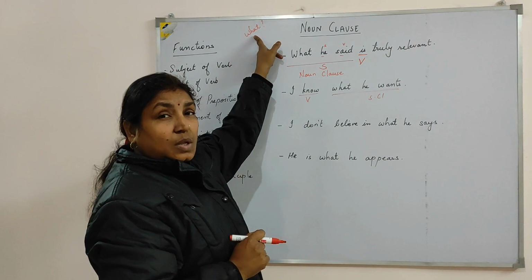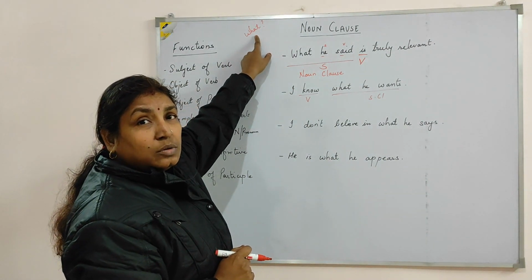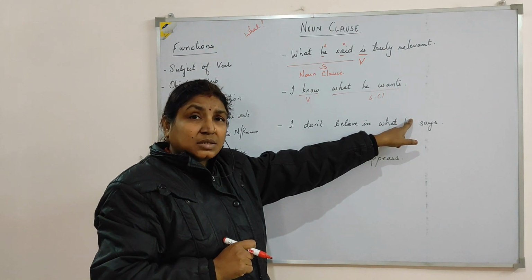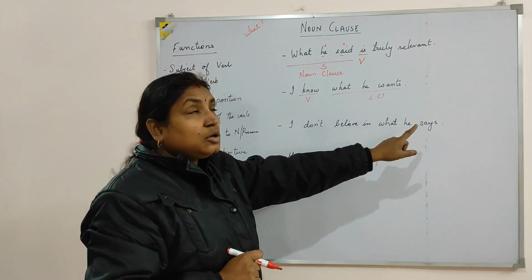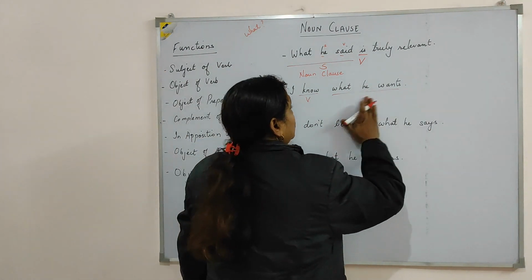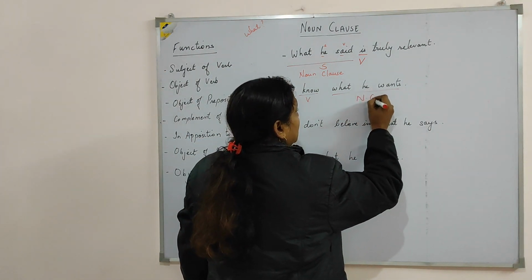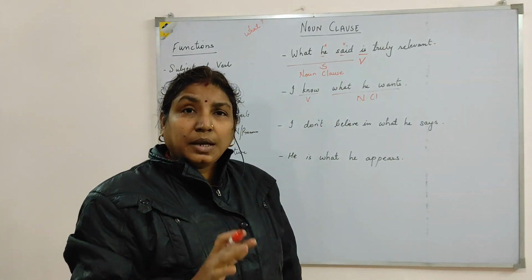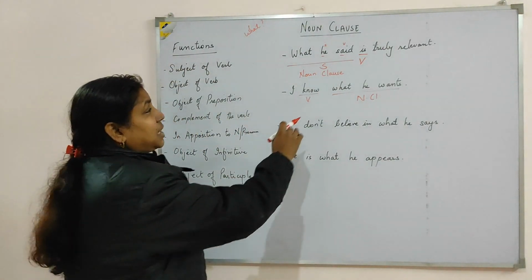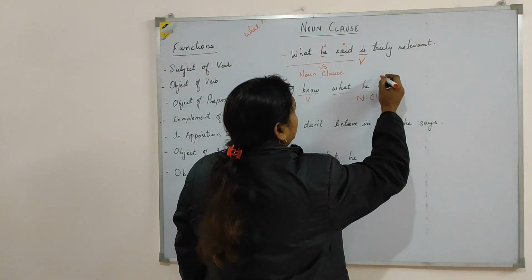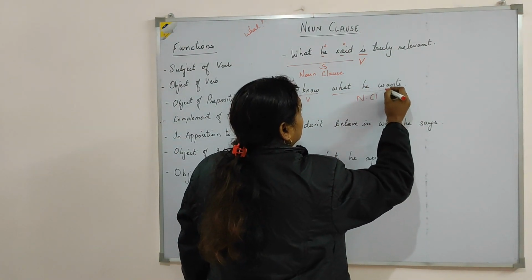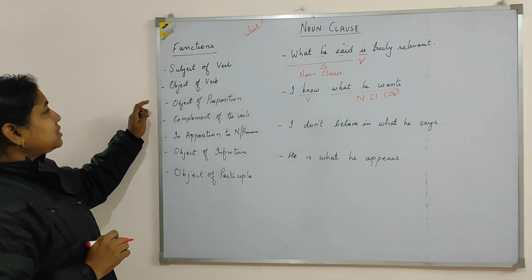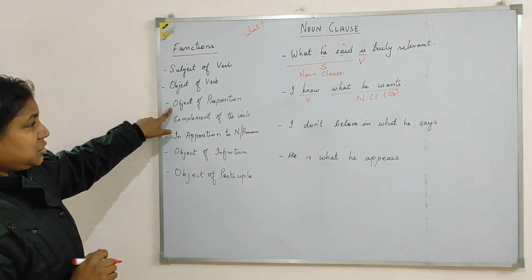Pose the question. What do I know? What he wants. We get the answer. So this is a subordinate clause belonging to noun clause. So you can easily identify them as noun clause. I know what he wants. Right? So here it is acting as an object of the verb. Acting as object.